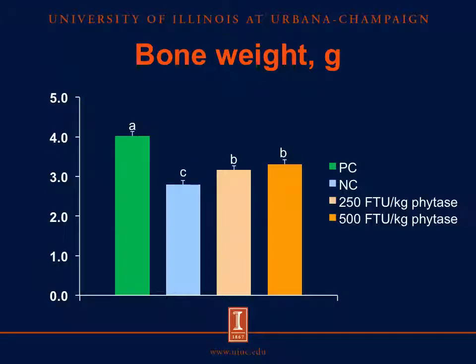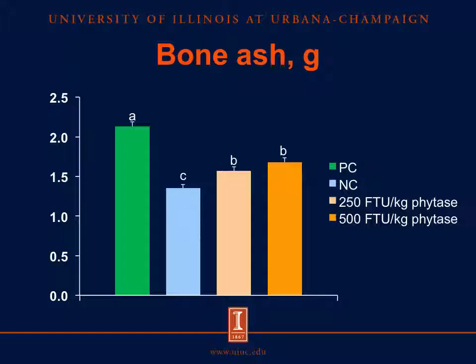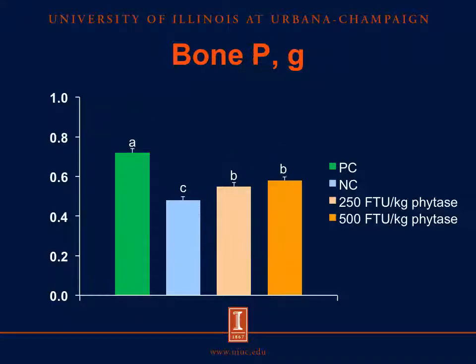This slide shows the bone weight. This is the fat-free bone weight. Again, compared with the positive control diet, pigs fed the negative control diet had a lower fat-free bone weight, and adding phytase to the negative control diet linearly increased the fat-free bone weight. This slide shows the bone ash weight. Again, compared with the positive control diet, pigs fed the negative control diet had lower bone ash weight, and adding phytase linearly increased the bone ash weight. For the bone phosphorus weight, compared with the positive control diet, pigs fed the negative control diet had reduced bone phosphorus weight, and adding phytase to the negative control diet linearly increased the bone phosphorus weight.